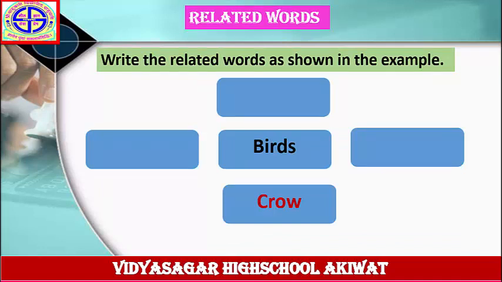Write the related words as shown in the example. The word is given here: birds. The answer is given here: crow. It means you have to write down some names of birds in the remaining columns. Do you know the names of birds? Let's write them down.